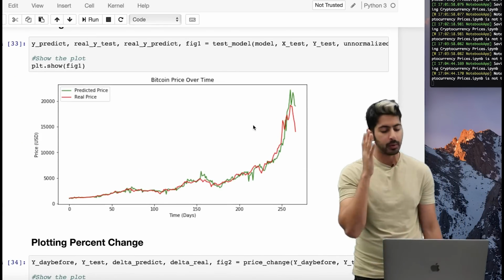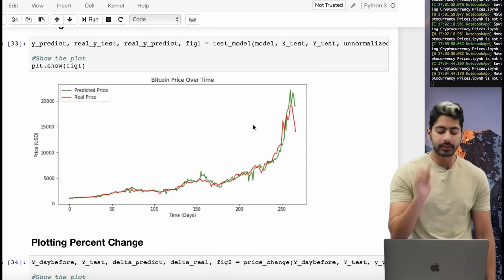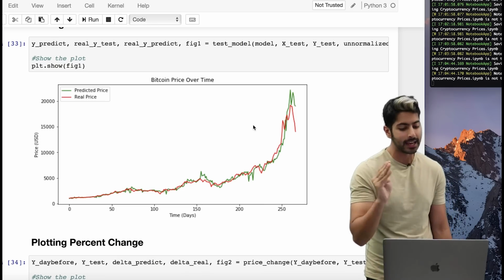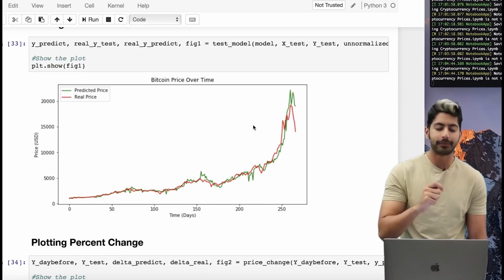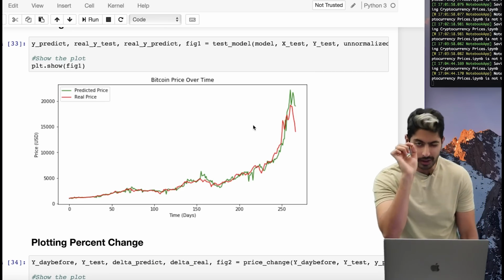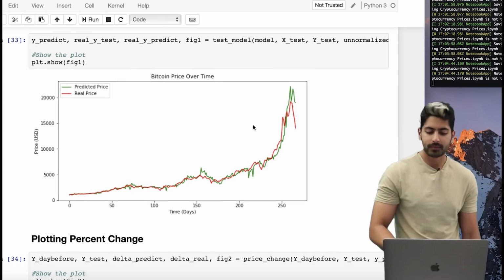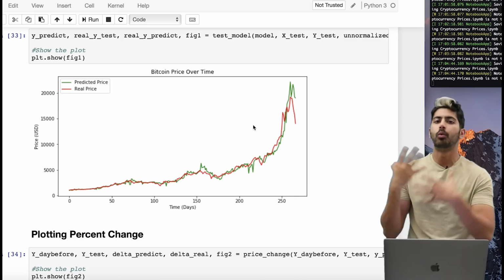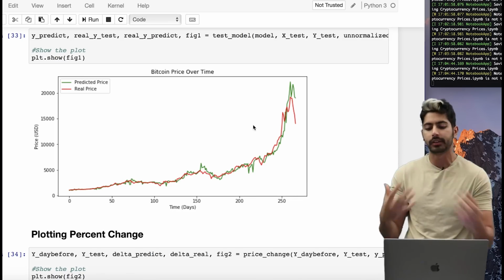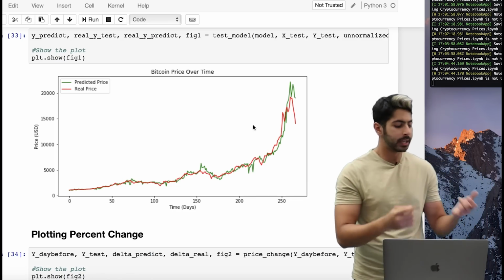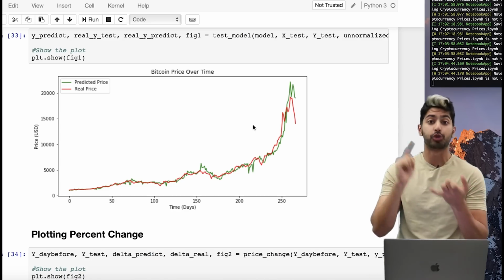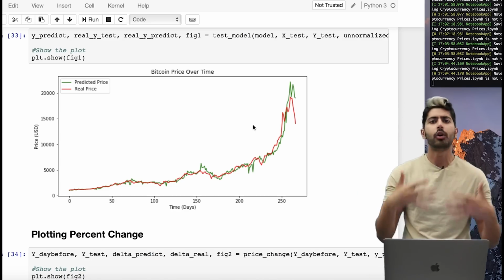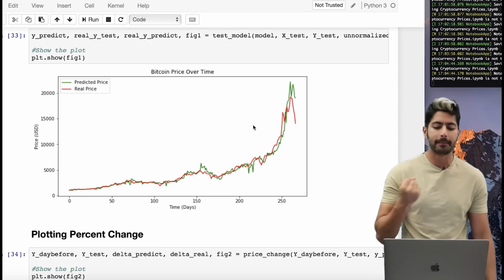And so here is the graph. Here is the good stuff that we have been wanting to see. All right, so this is the Bitcoin price over time for a period of over 250 days. Notice how the real price is different from the predicted price, but just by very little, which is kind of exciting, right? So our model could be a bit overfit, let's not kid ourselves, but as we add more features, as we add more data to this model, it will become more robust. We can implement techniques like dropout, we can implement all sorts of normalization techniques out there, and I can go into that in a future video, but there are all these ways that we can make our model more robust.